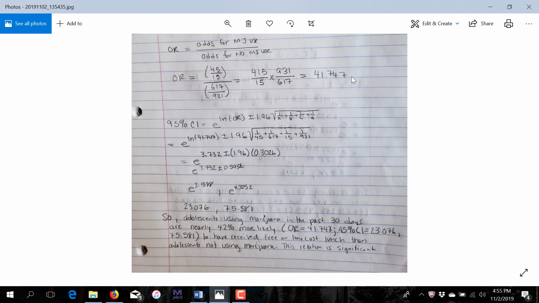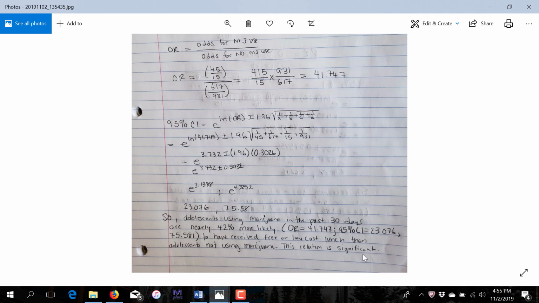Again, so we had 41.747, so that's, excuse me, so I should say 42 times, not 42%, that's my mistake. It's 42 times more likely. So I'll have to correct that. 42 times more likely, not percent, more likely to have received free or low-cost lunch than adolescents not using marijuana.